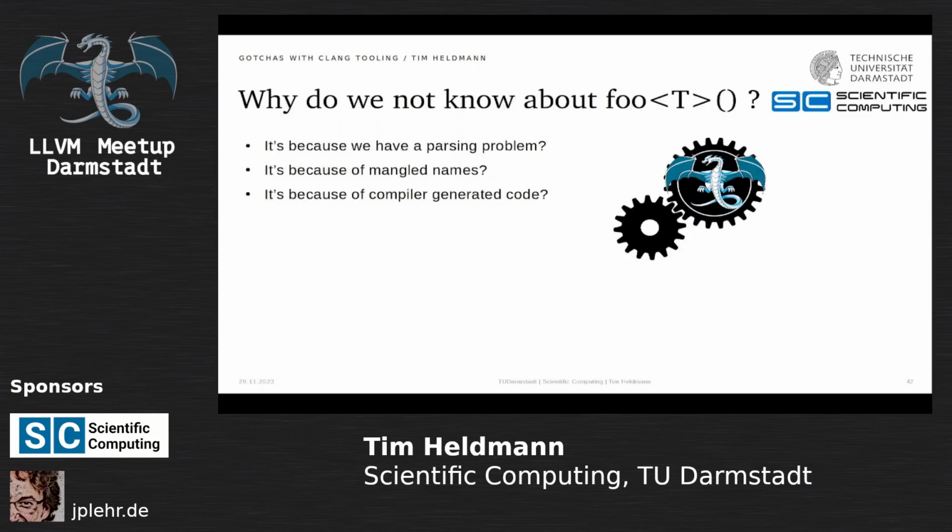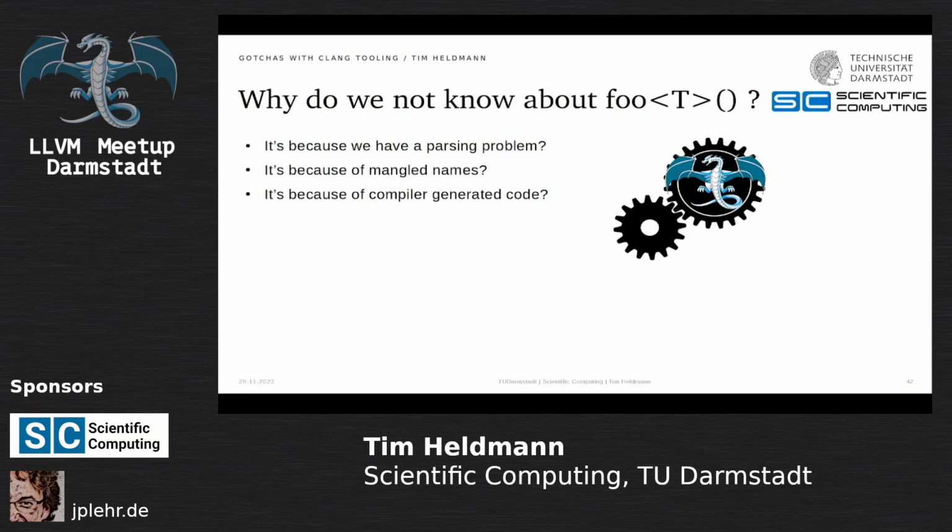Well, great. So we try to look into that, and there are a multitude of different options that we can now explore. Is it because we have some kind of parsing problem, right? It could be because of those mangled names, because now we're dealing with templates. It could be because of compiler-generated code, because templates are compiler-generated code. And I'd like to have a show of hands. Who thinks it's some kind of parsing problem? Oh, wow, great. Who thinks it's because of some mangled name issue? Okay, which means that I should see some hands because it's due to compiler-generated code. Okay, at least some hands.